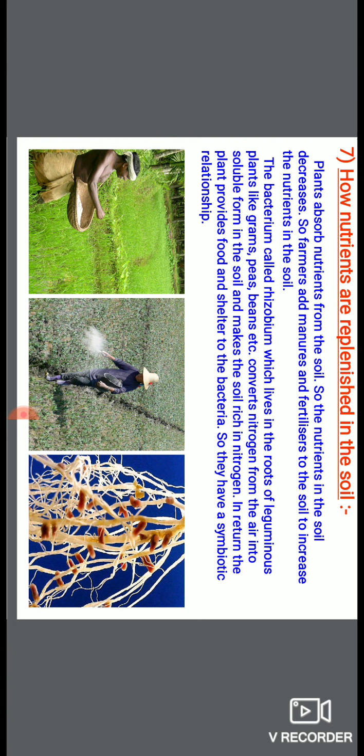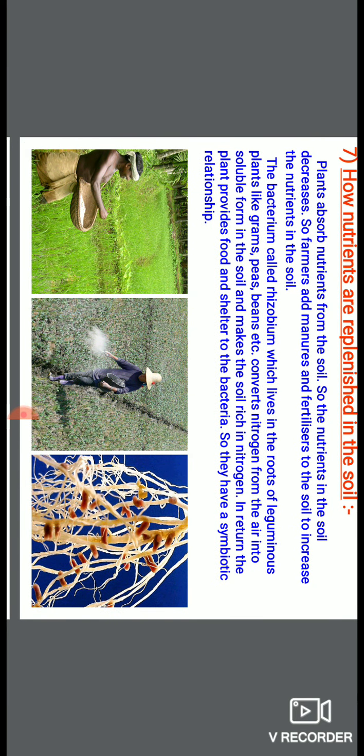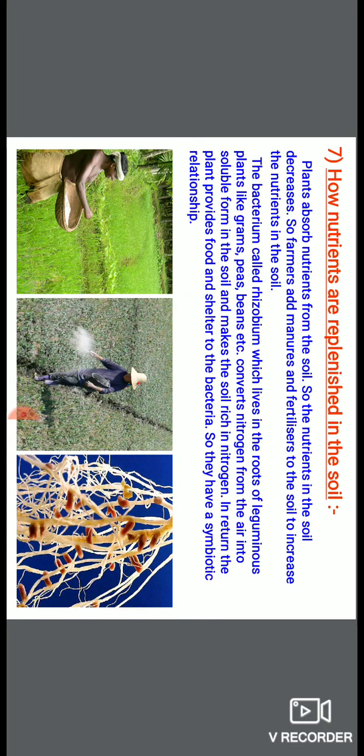Here in picture 1 and 2 you can see that these farmers are adding manures and fertilizers to the soil to increase the nutrients in the soil. The crop will absorb the nutrients, and the growth of the crop and the production of the crop will be more. And the farmer will get benefit. That's why they are using manures and fertilizers in the soil.